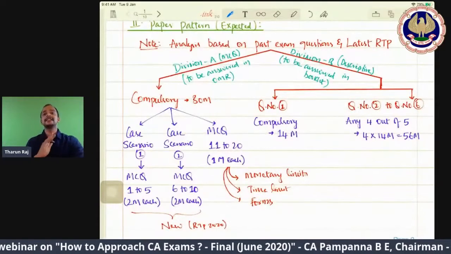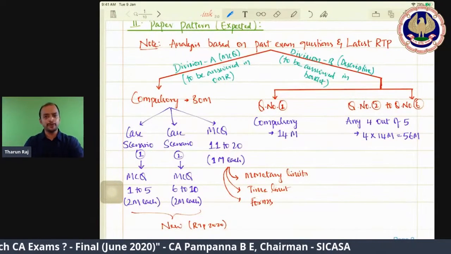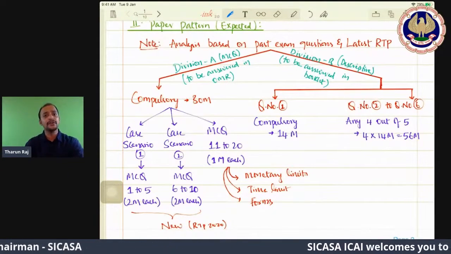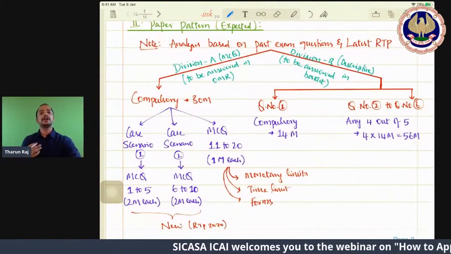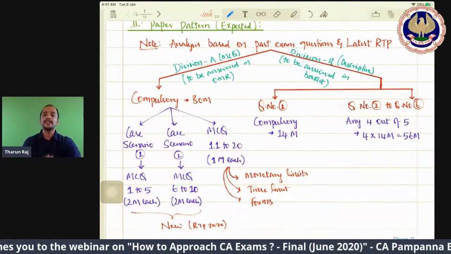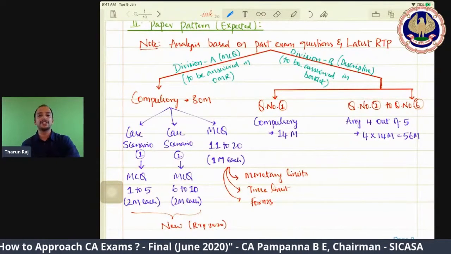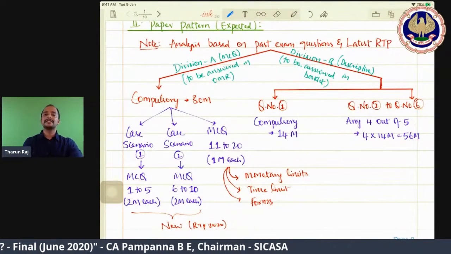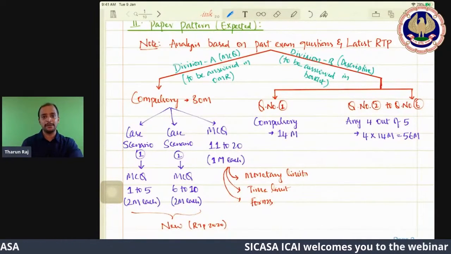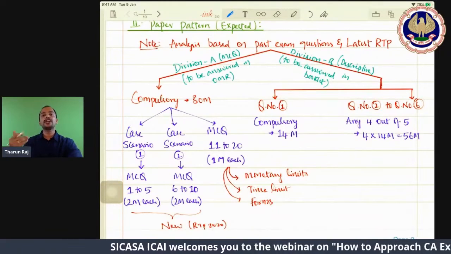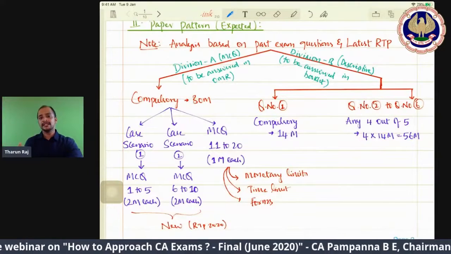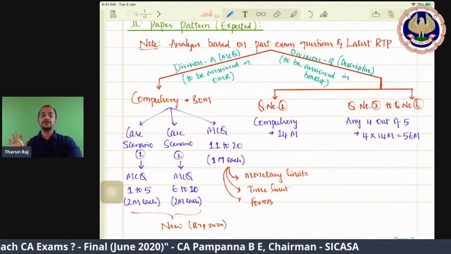We have that in GST too. Multiple chapters, input tax credit, composition scheme, registration, time of supply, place of supply, valuation, everything can be combined into one particular question. If you are writing that, they know whether you know the subject or not. So this compulsory question could be one full question for 14 marks. The remaining questions for 14 marks will not be one question each; there could be parts, A, B, C, or sometimes A, B.